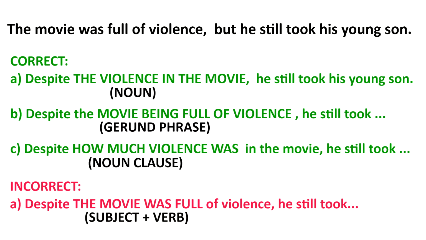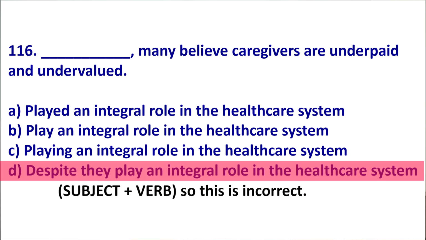You cannot have that after despite. So when we go to this question, if we look at D, D is incorrect because it says despite they play. Well, they is a subject, play is a verb. So D is definitely wrong.